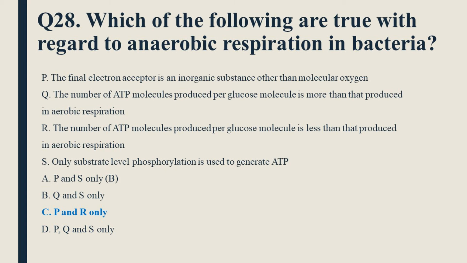So option P, the final electron acceptor is an inorganic substance other than molecular oxygen, and point R, the number of ATP molecules produced per glucose molecule is less than that produced in aerobic respiration. So option C, P and R only, is the right option.